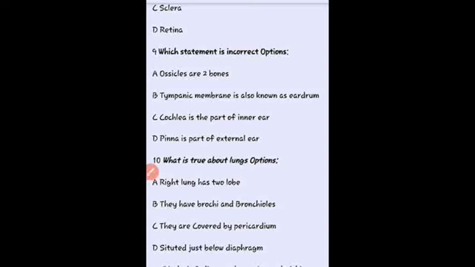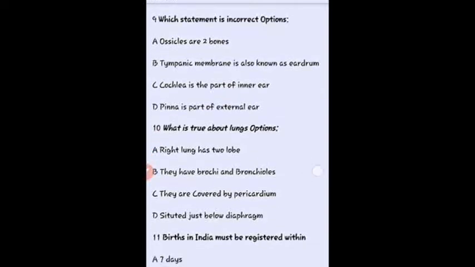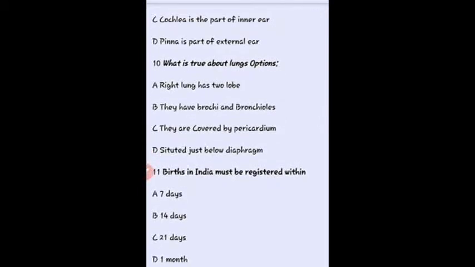Okay, the ossicles of the ear include the malleus, which is hammer shaped, then the incus, which is anvil shaped, and the third one is the stapes, which is the smallest bone of our human body. Okay, the next question, what is true about the lungs? So here our right answer is they have bronchi and bronchioles.